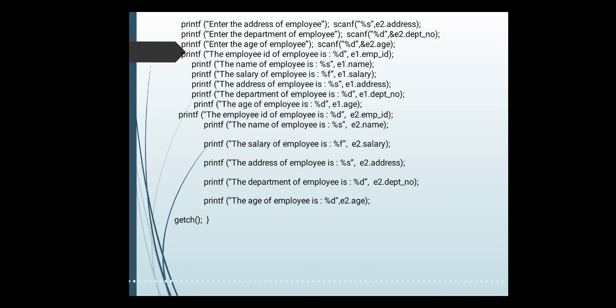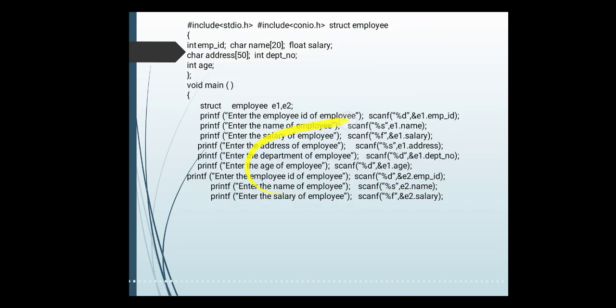then we go on printing the information details about the employees. Okay, so we are printing the details of employee e1 and employee e2, that is the first employee and second employee. So with the help of printf, here we are printing the information of employee e1 and employee e2. Understood? I hope you understood this program, how to write the structure program.